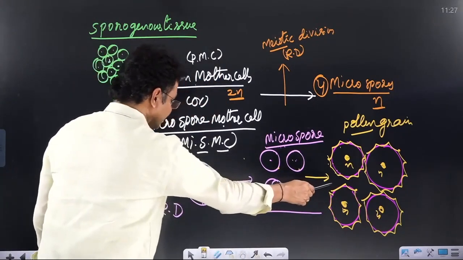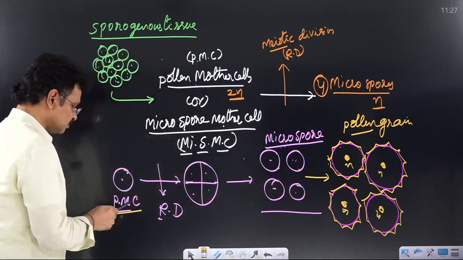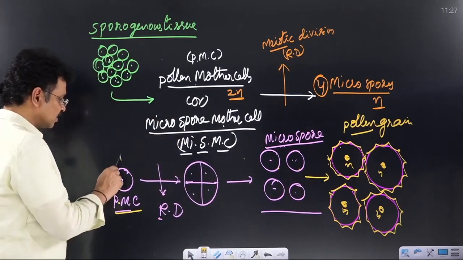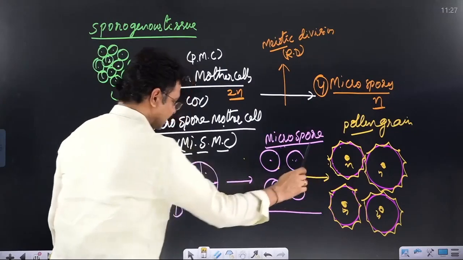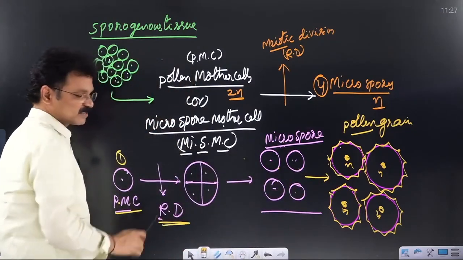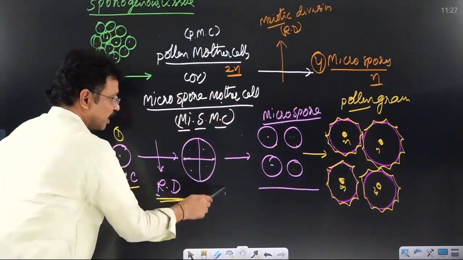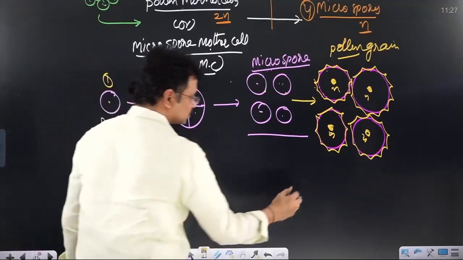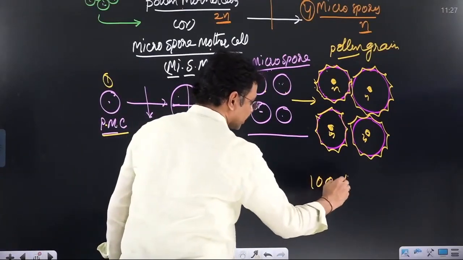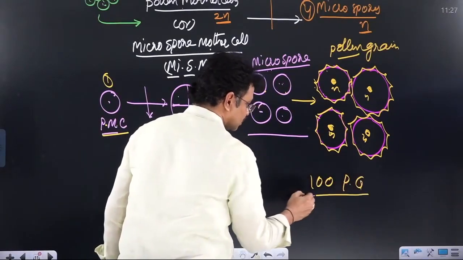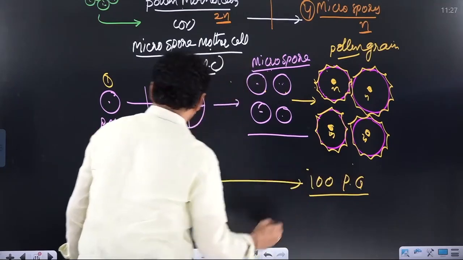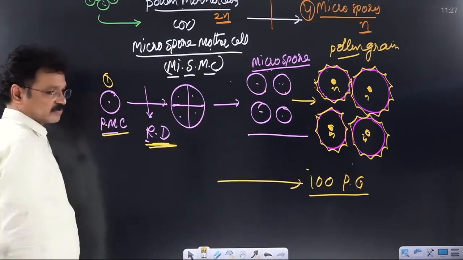In total, how many pollen grains are obtained from each pollen mother cell? A single pollen mother cell can yield 4 pollen grains by a single meiotic division. Likewise, to yield 100 pollen grains, how many meiotic cell divisions are required?